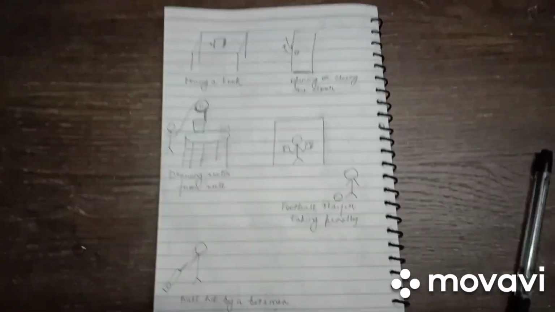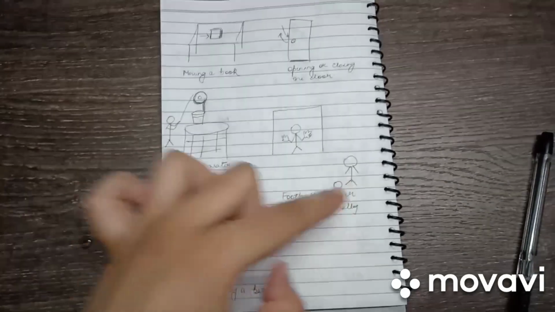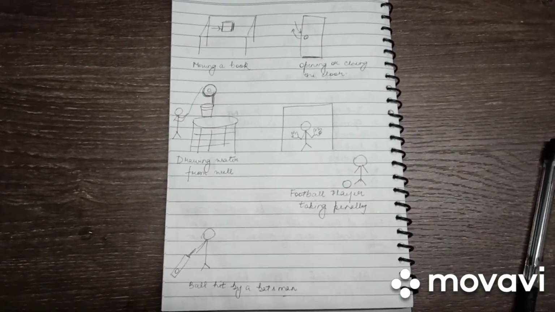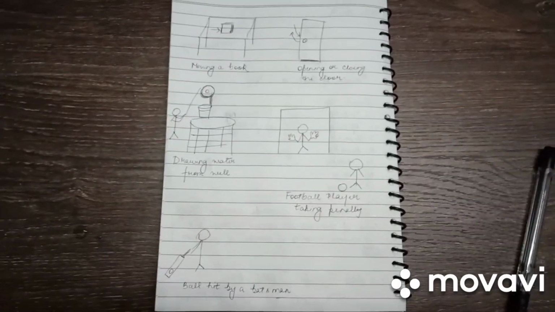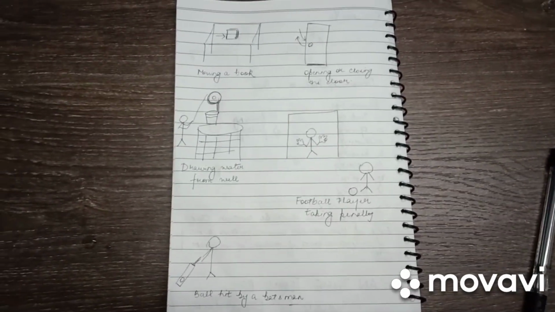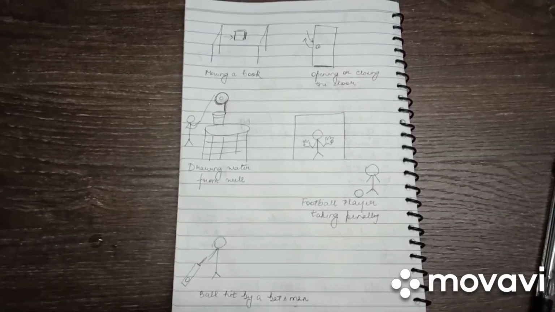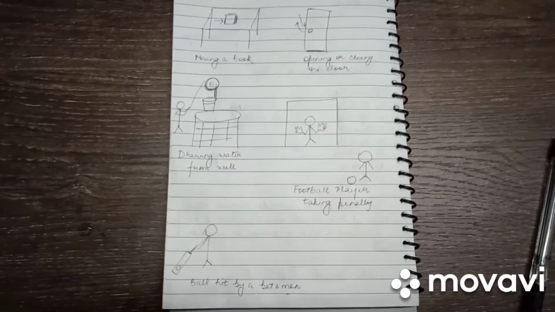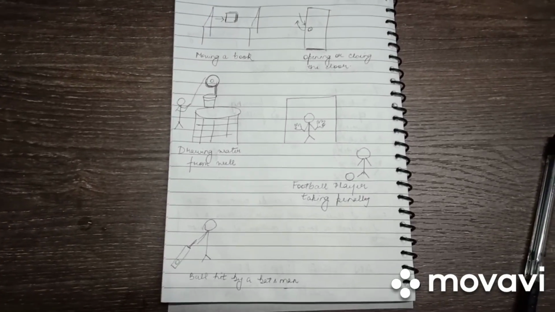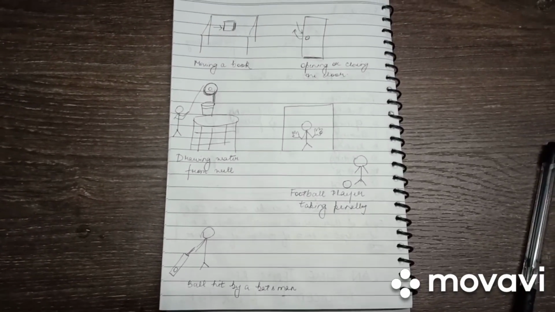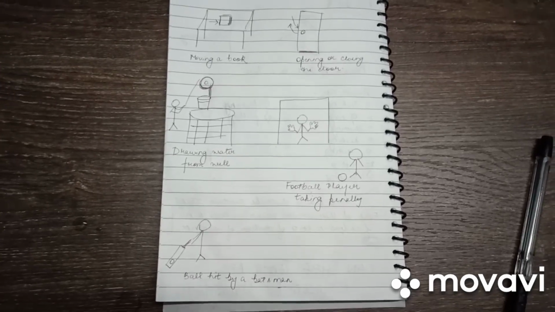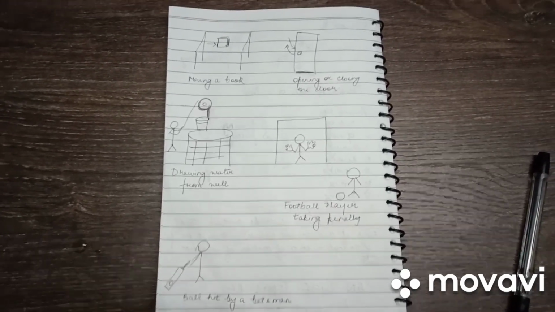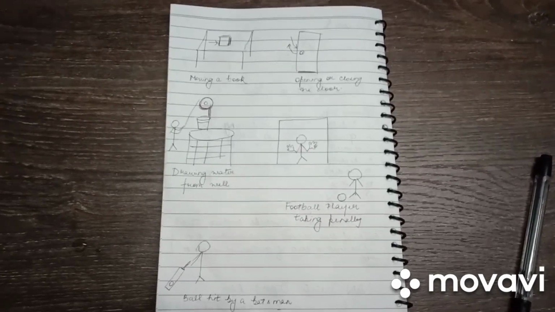Therefore, we can see that all these 5 activities can be classified under push or pull. Moving of a book can be described as a push applied to the book. Opening and closing can be pull and push respectively. Drawing water from the well can be called pulling of the bucket. Football player taking penalty, the player is trying to apply force to the ball by pushing it. And ball hit by a batsman, the batsman is trying to push the ball.